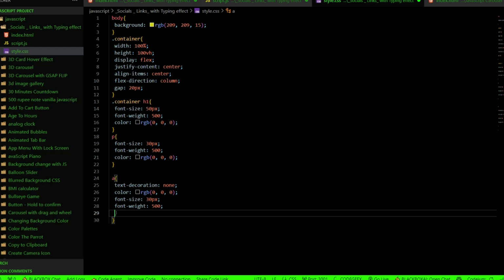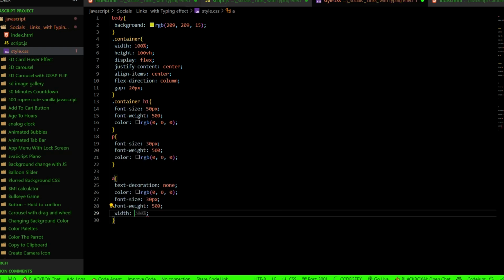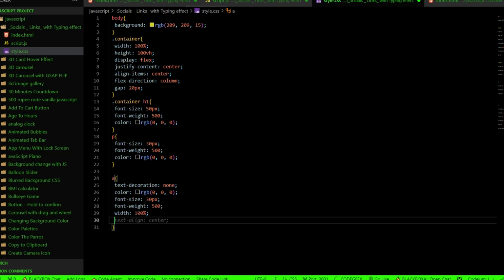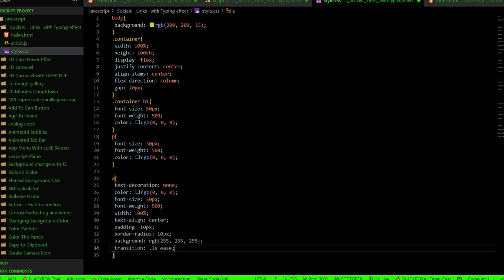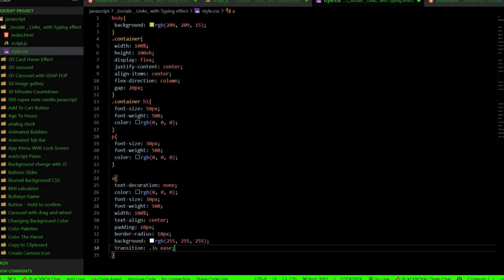So we are going to have width of 100%, text align center, padding of 10 pixels, border radius 10 pixels, and background and transition of ease.